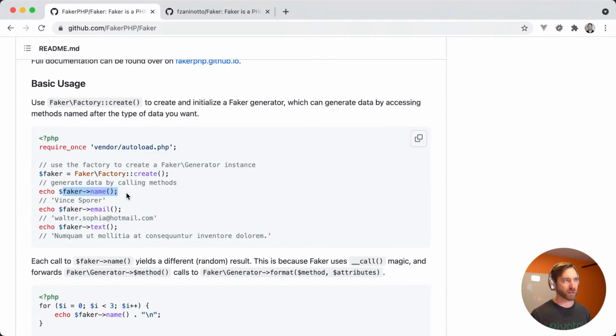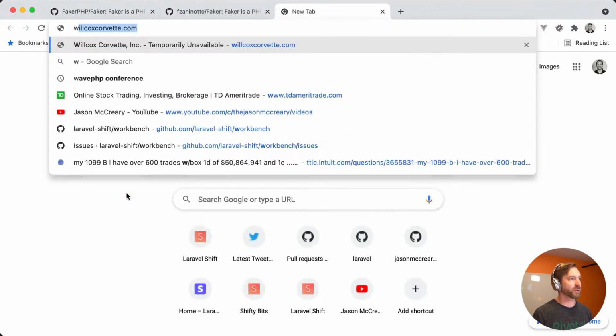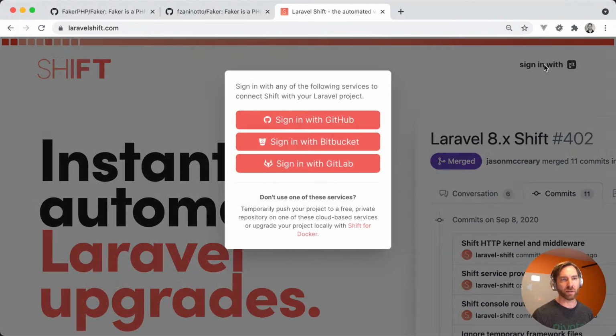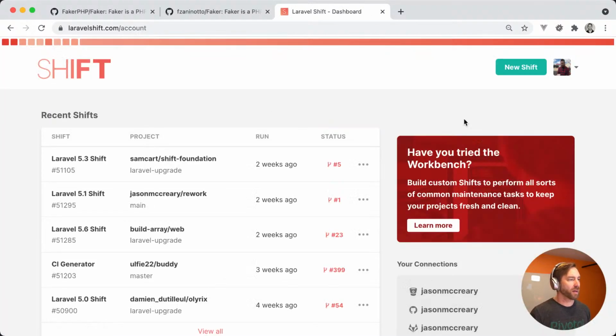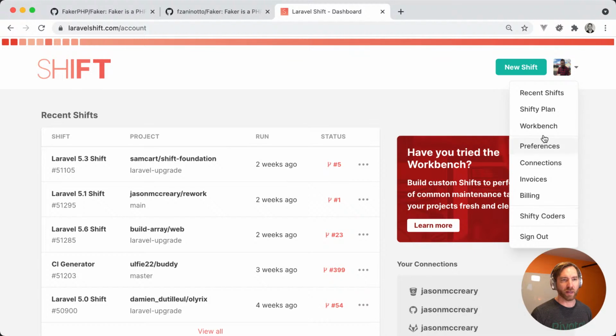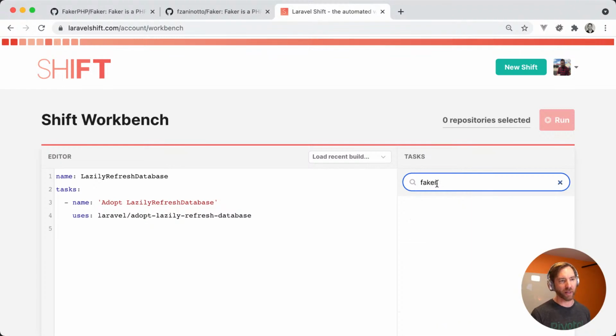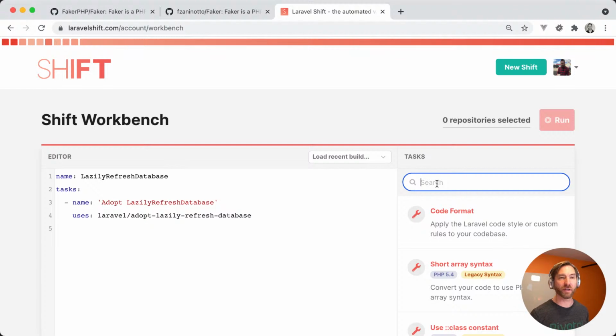It'll go into the workbench. For those that aren't familiar, laravelshift.com. Let me get the audio stuff out of the way so I can click around freely. If we take a look at the workbench, for example, we see that we run all sorts of things. What I'd like to have is one for Faker methods or something like that, which of course doesn't exist yet. So that's what I want to have happen.